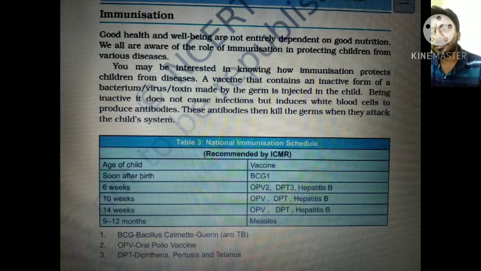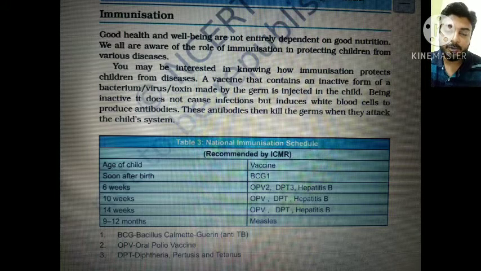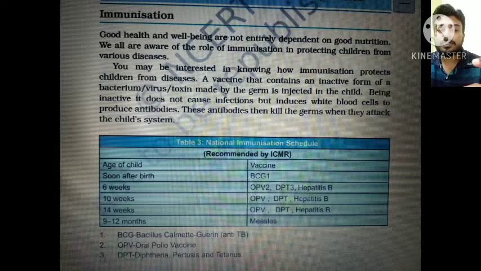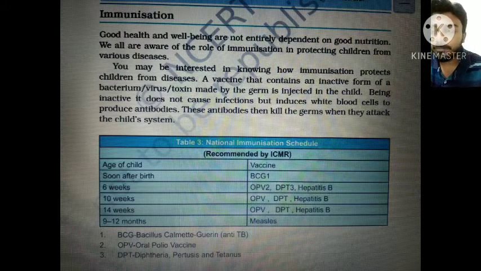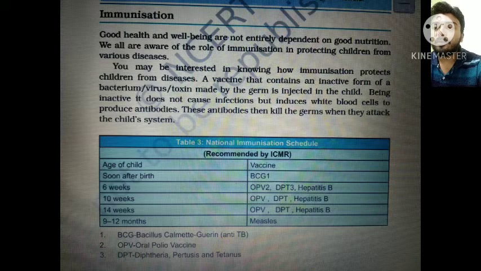It induces the white blood cells to produce the antibodies for that particular bacterium. These antibodies then kill the germ when it attacks the child's system.